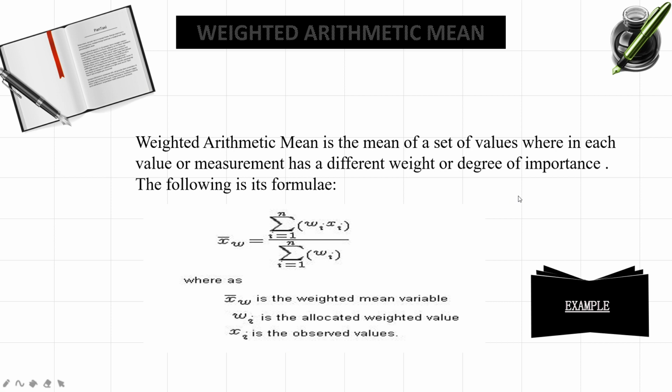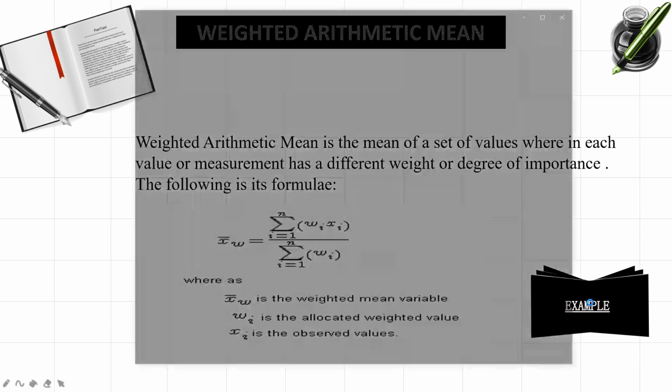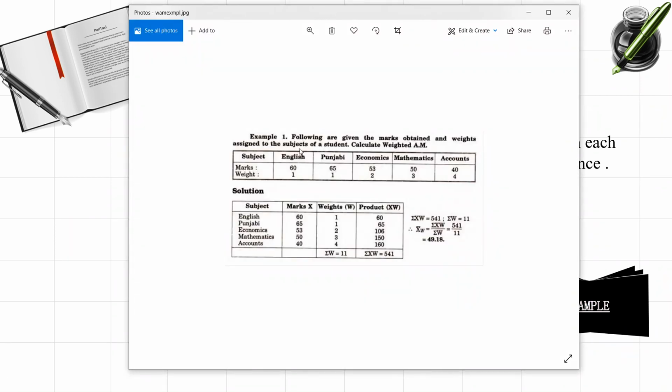For this also, let us take one example. Here these are the values given. Following are the marks obtained and weights assigned to the subjects of a student. We have to calculate the weighted arithmetic mean in this case.